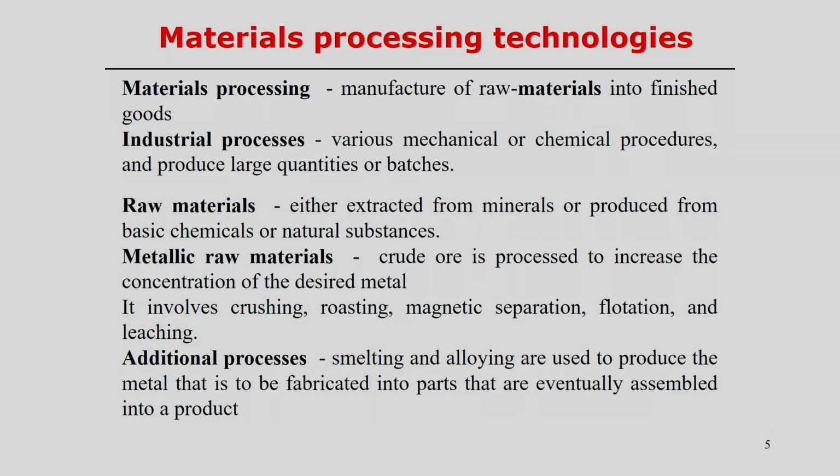So, once we collect the metallic raw materials from the crude ore, that means we have converted the crude ore to metallic raw materials. Then the raw materials are smelted, basically melted, and then some alloying is necessary. That means we can make it in the form of an alloy by adding some other components, and finally we produce the metal or metallic alloy, which is fabricated into the final components through some manufacturing processes, and we can get the desired product, or eventually assemble the desired products by following some kind of manufacturing processes.